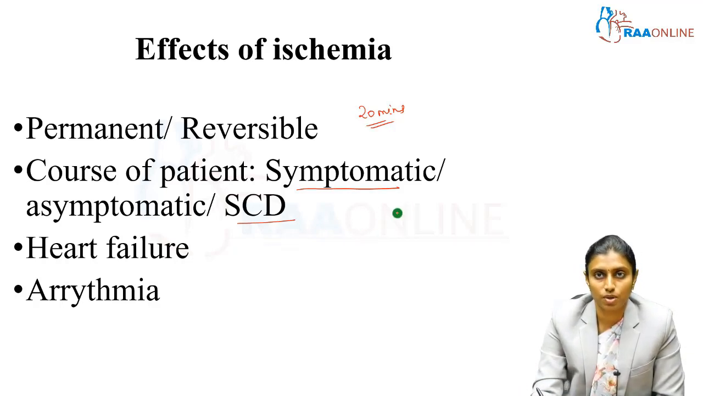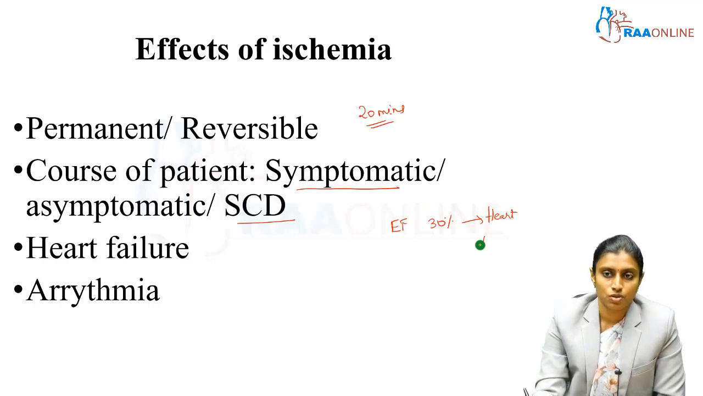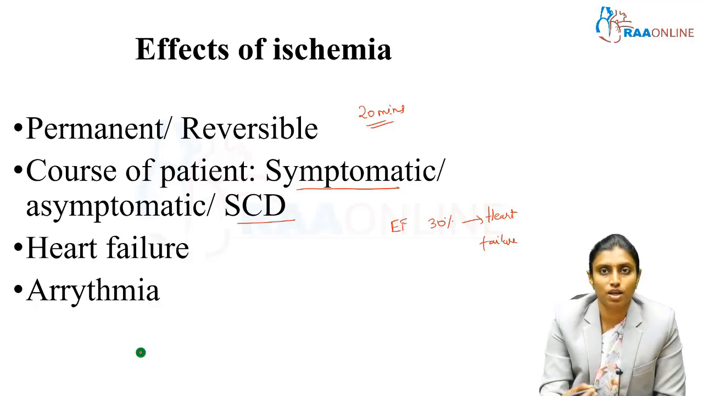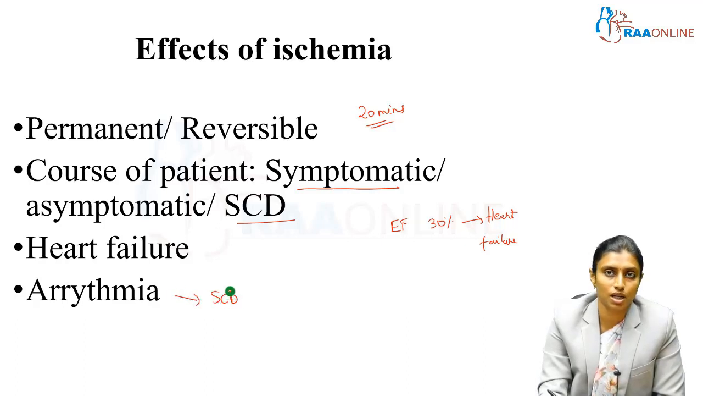Suppose someone has ischemic heart disease: the part of the myocardium which is going to contract becomes less, properly contracting myocardium becomes less. So the ejection fraction is going to become 30%. In the long run, they are going to develop features of heart failure. So heart failure can be the end result of ischemic heart disease, or there are going to be electrical changes that we discussed. So rhythm disturbances can happen, arrhythmia can happen. This arrhythmia is the most common cause of sudden cardiac death in patients with ischemic heart disease.